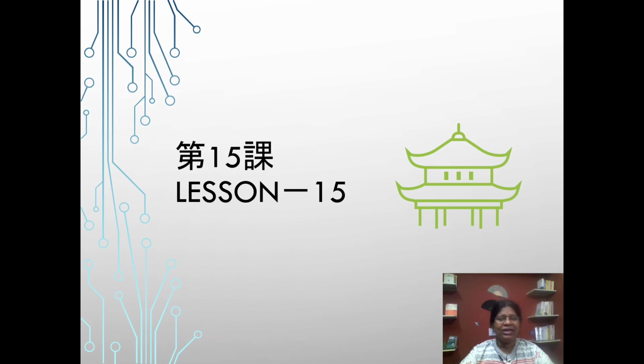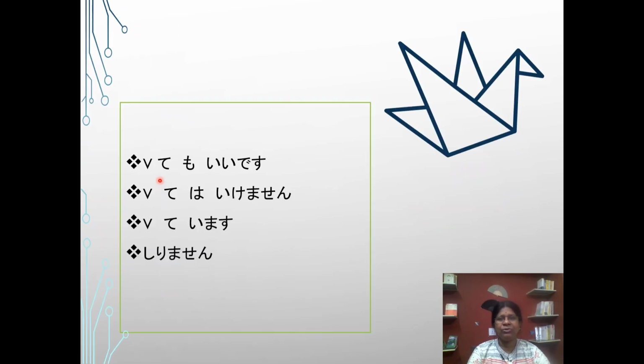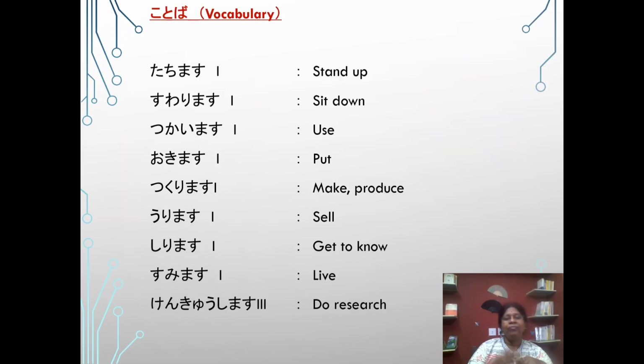Today we will learn lesson 15, or Daiju Goka. In this lesson we will learn verb te form mo ii desu, verb te form wa ikemasen, again verb te form imasu, shirimasen and some new kanji.